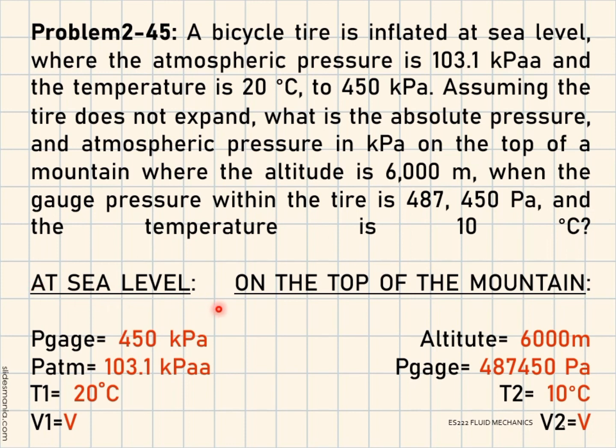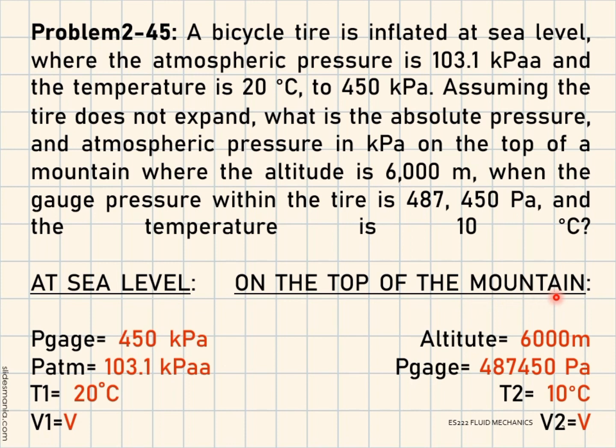So at the sea level, the given is gauge pressure is equal to 450 kilopascal and the atmospheric pressure is equal to 103.1 kilopascal absolute and the temperature 1 is equal to 20 degrees Celsius and the volume 1 is unknown.